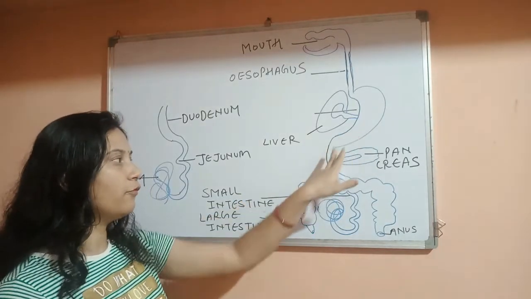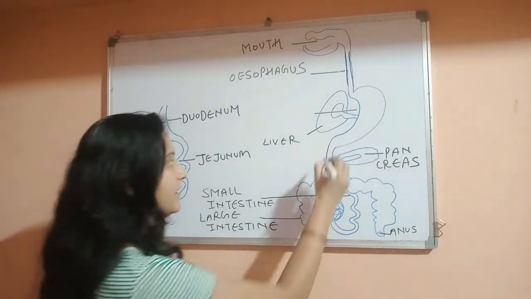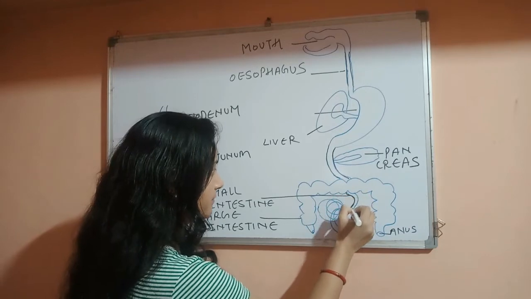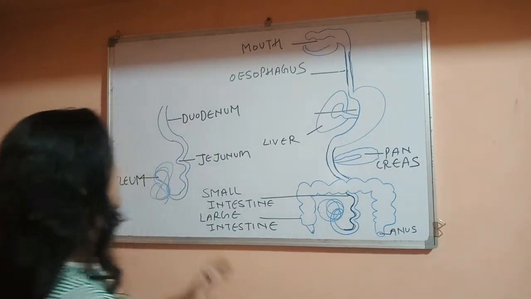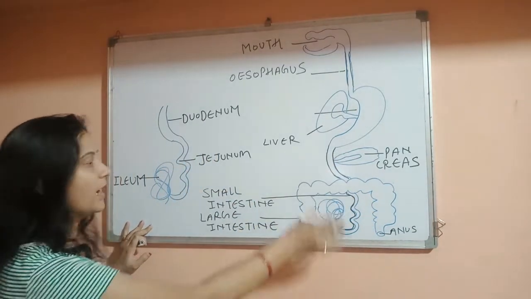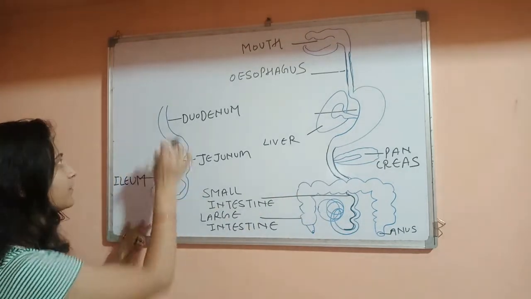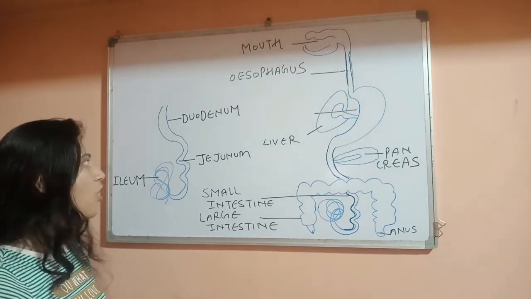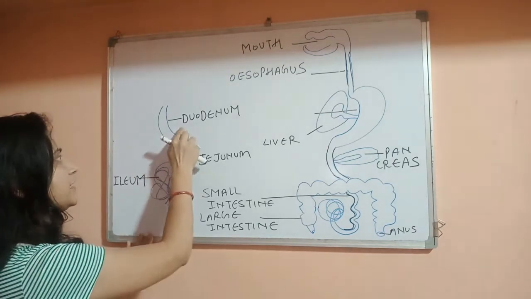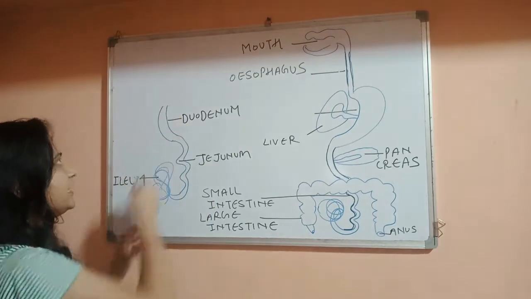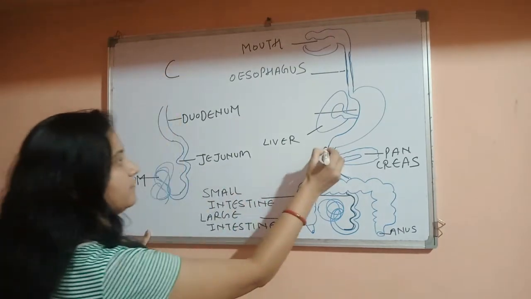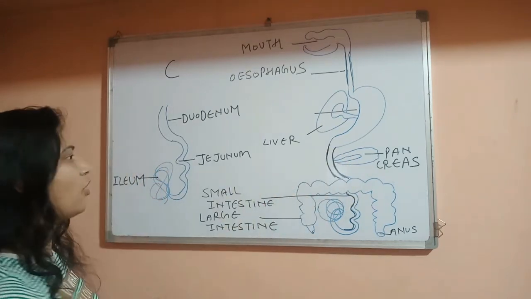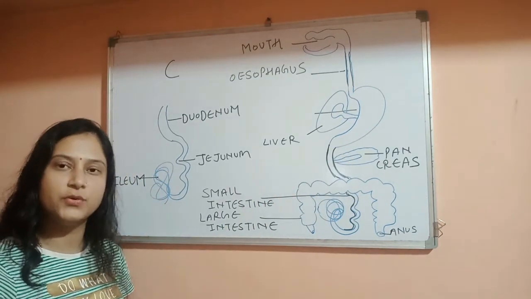From stomach, food enters into the small intestine. This is small intestine, from here to here. So I draw the small intestine here. So this is the structure of small intestine. Small intestine consists of three parts. First is duodenum, which is C-shaped. The C-shaped structure of small intestine is known as duodenum.